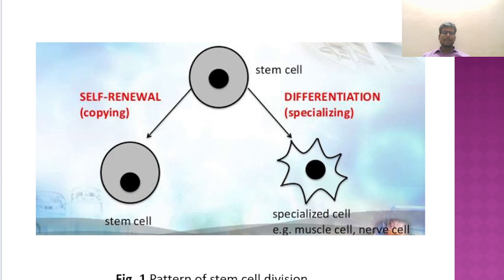Looking at the picture, you can see a stem cell which will undergo division. Either it remains as a stem cell, or it produces a specialized cell or a functional cell, what we call differentiation. You can see examples like muscle cells, nerve cells, bone cells, immune cells, and blood cells.